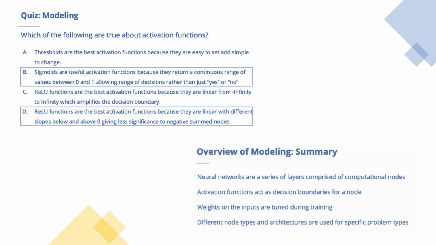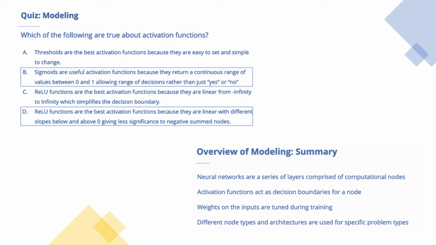So we looked at a high level overview of modeling and machine learning. We learned that neural networks are the basis for much of the ML we see today. These networks consist of nodes that are linked together through inputs and outputs with activation functions that determine whether or not a node will forward information. The most common activation functions are the sigmoid and ReLU functions because they produce a continuous output allowing for a range of values passed from one node to another.